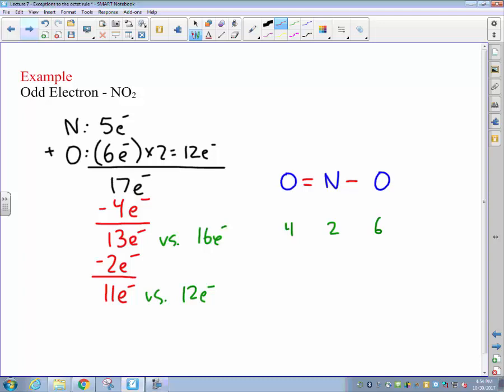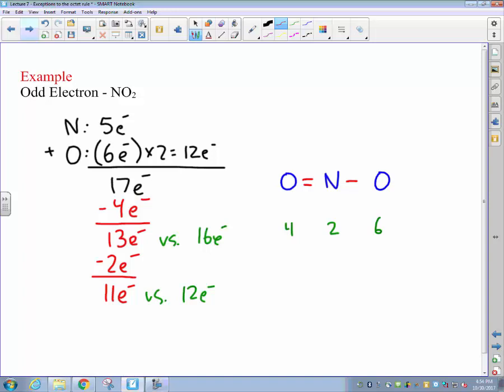And in order to determine which of those atoms we're going to give an incomplete octet to, we have a choice essentially here between nitrogen and oxygen. Because nitrogen is less electronegative than oxygen, it has a weaker ability to attract those electrons to itself, and as such, we would expect nitrogen to be the element which in this case would end up with only a set of 7 electrons in its valence shell.